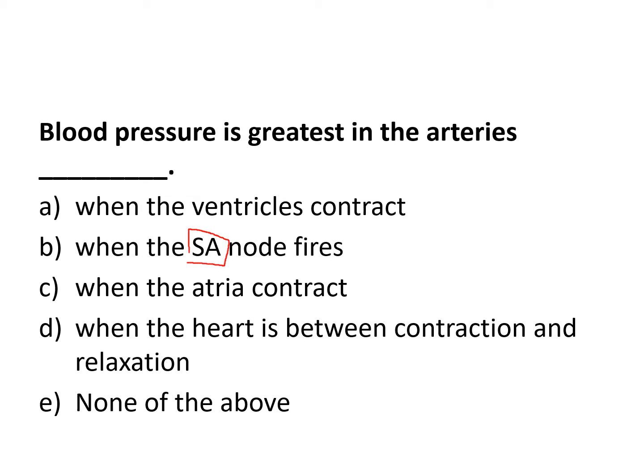Are you saying when the atria fires? So two correct answers or two wrong answers? Two wrong answers, so we can eliminate those. All right. A or D? Between, that's when the pressure is the highest. Pressure is the highest when the ventricles contract. Remember, that's systole, the top number in your blood pressure, when the ventricles contract.